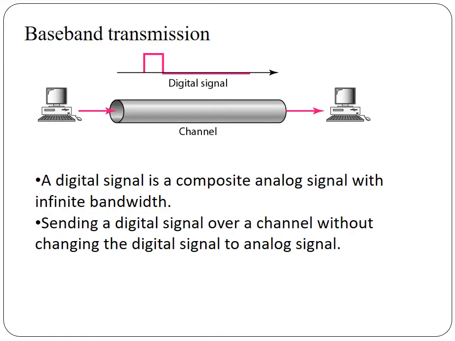So now we are going to see the transmission of digital signals. A digital signal is a composite analog signal with infinite bandwidth, and we can transmit a digital signal by using two approaches. One is the baseband transmission approach, or broadband transmission using modulation.